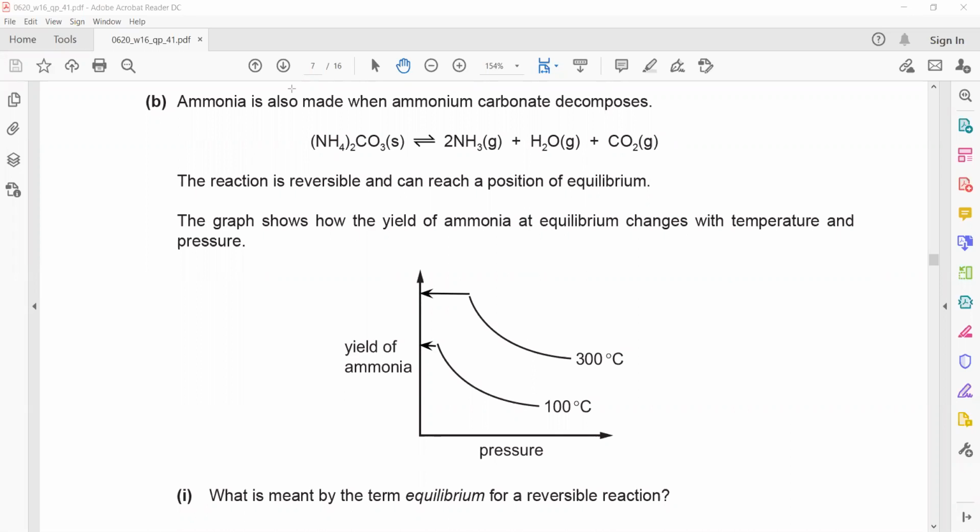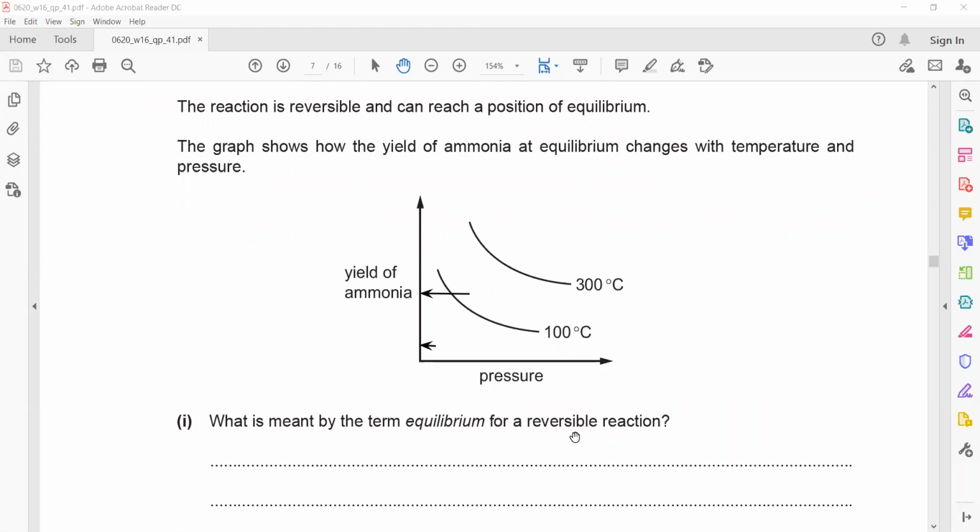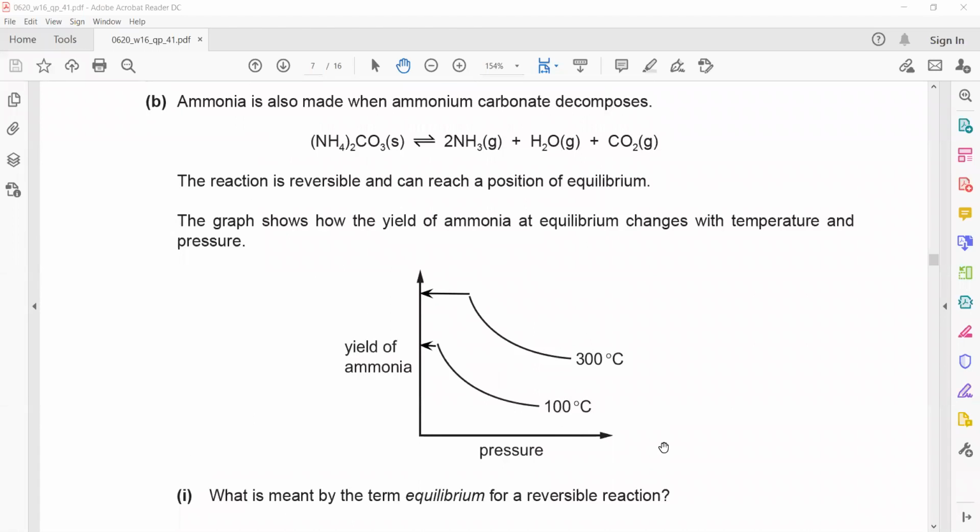So the first question is, what is meant by the term equilibrium? The term equilibrium means when rate of forward reaction is equal to rate of backward reaction and there is no change in concentration of reactant or product. And this forward reaction is endothermic. Why is it endothermic? Because at 300 I'm getting more product. So when increasing the temperature, we get more product. It means that reactants have less energy and the product is having more energy, so the reaction is endothermic.